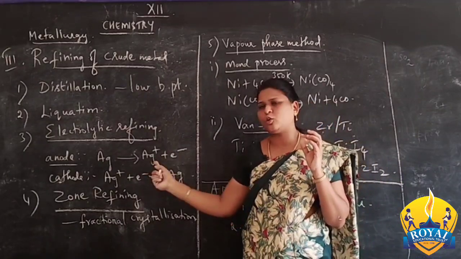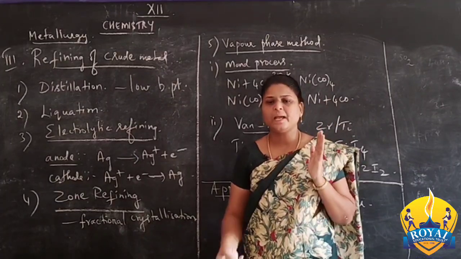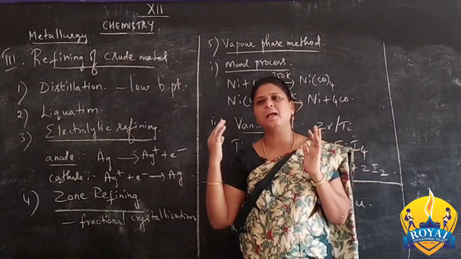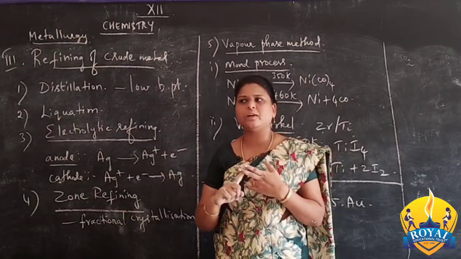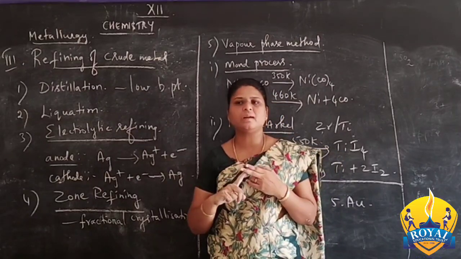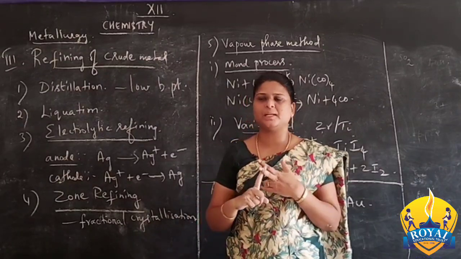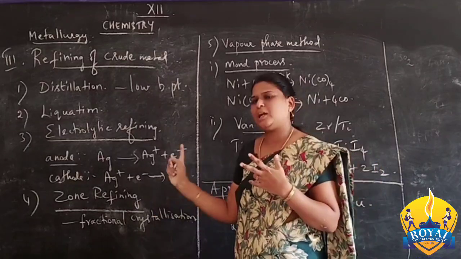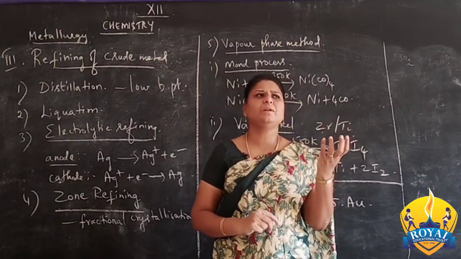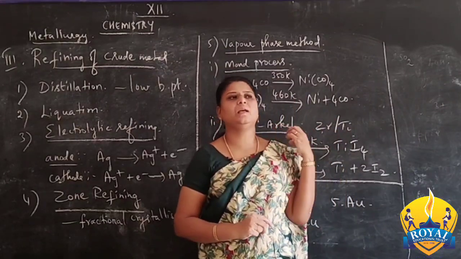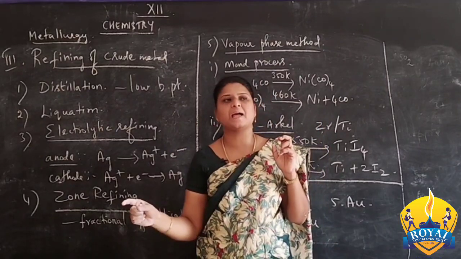In this electrolysis process, the pure form of the metal is always taken as the cathode and the impure form of the metal is taken as the anode. So the 2 rods are used, that is cathode and anode. For the purification process, the thin sheet or thin layer of pure metal is taken as the cathode and the impure metal is taken as the anode, and the electrolytic solution is also there. For example, for copper, to do the electrolytic process, pure copper is taken as the cathode, impure copper is taken as the anode.